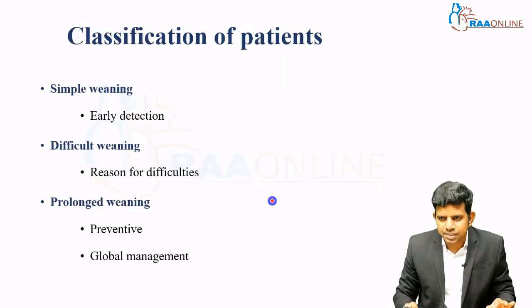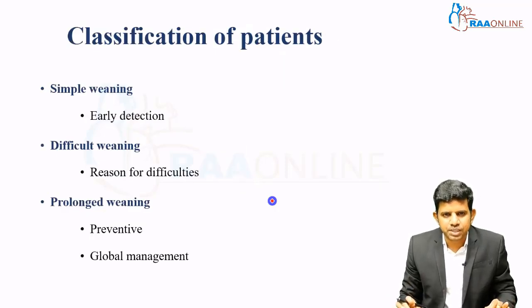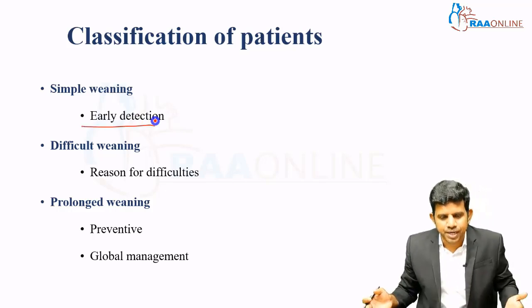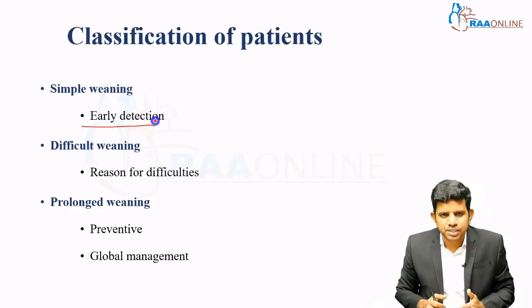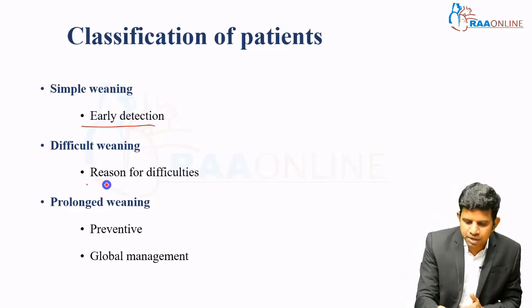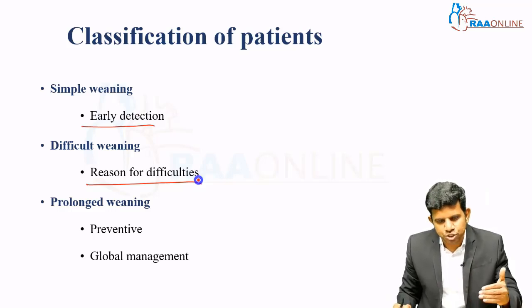This is one reason we have to classify the patients as simple, difficult and prolonged weaning. The second is that our goals are also different. For example, if the patient comes under simple weaning, this patient needs to be identified early, and you have to start the weaning process and extubate as soon as possible. In the difficult weaning group, you have to identify why these patients are failing the SBT. The reason for the difficulties needs to be identified as soon as possible so you can extubate the patient.